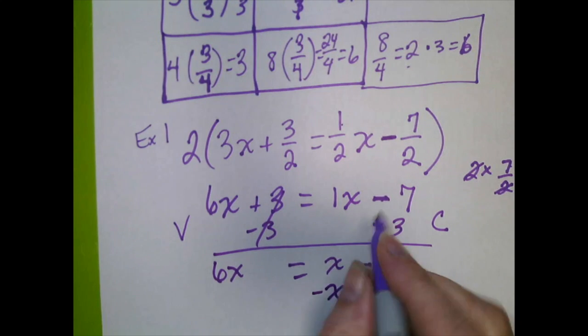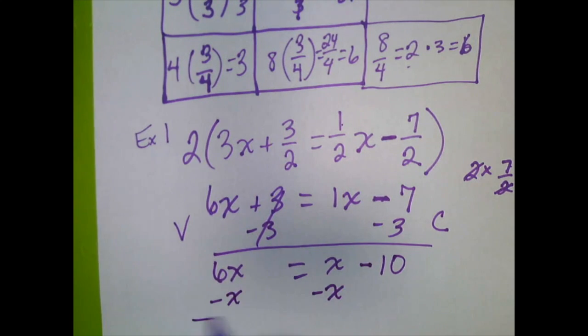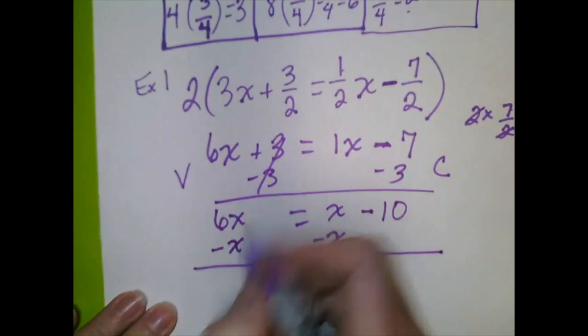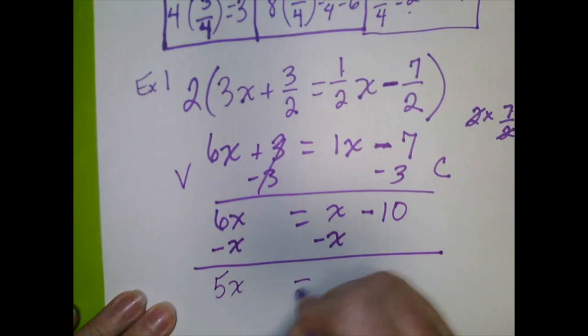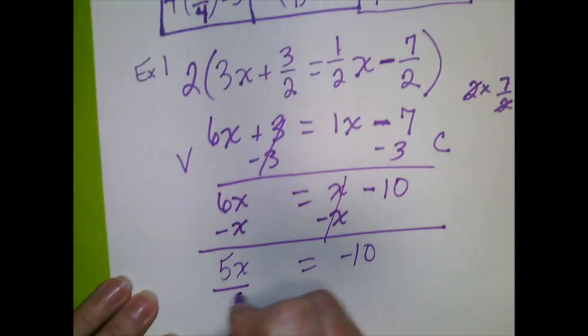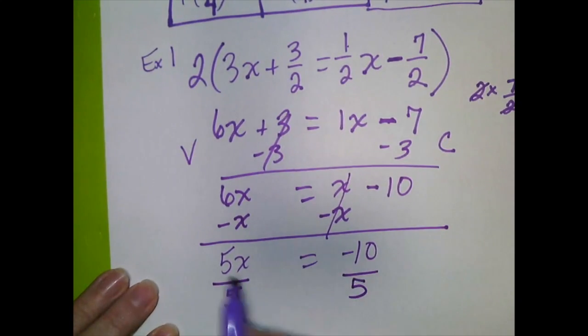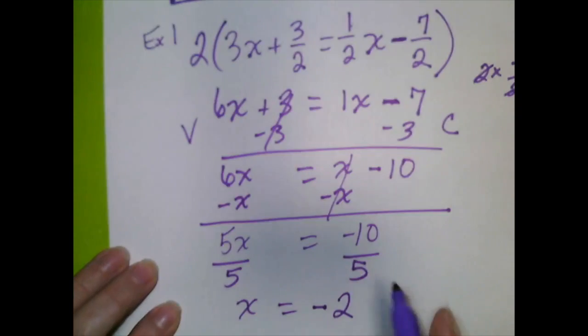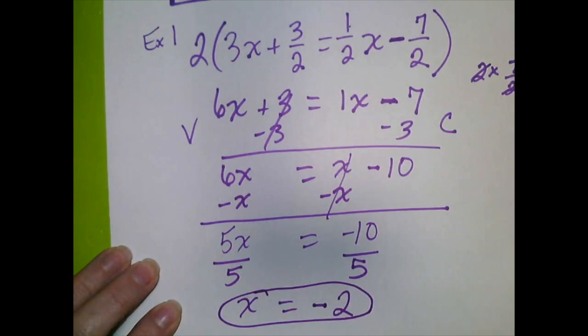Then I'm going to eliminate this x here. I have 6 x's, taking away 1, I'm going to be left with 5 x's. I don't have any more over here, and -10. Divide both sides by 5. Notice this is positive, this one's negative, so my answer is going to be negative, and 10 divided by 5 is 2. There's a solution.